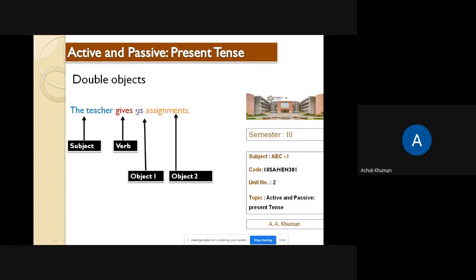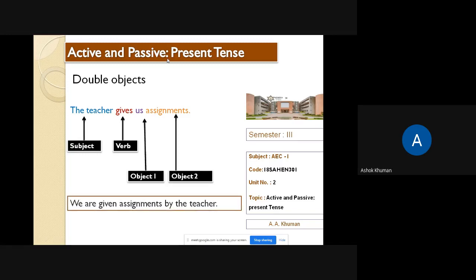So you can take any direct object or indirect object and make the passive form. Let's say, for example, we take us, the indirect object. So it will become we. This particular sentence is in simple present tense, gives. The teacher is third person singular, therefore s is added to the verb. So to be plus v3; we is plural, therefore are is used: to be are plus v3, given.